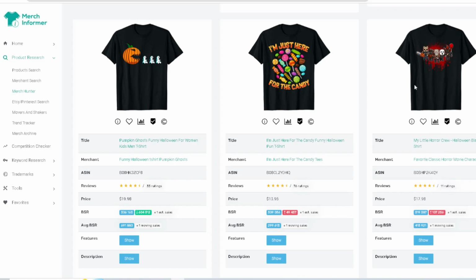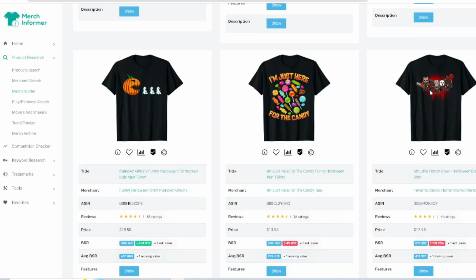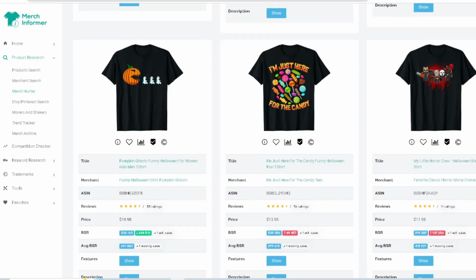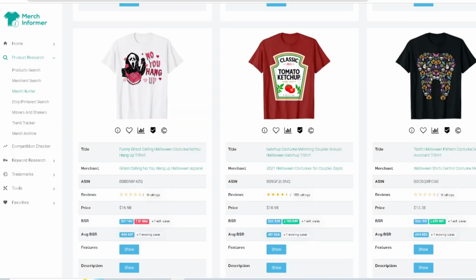My little horror crew, same thing here again. I just want to be very careful. Your favorite classic horror movie character, animals, something like this, right? They look pretty different, but you can see obviously the Jason mask that they're using right there, and they're kind of relating stuff to Freddy Krueger right there. I believe that's him, but they're turning him into animals. Same thing with this one. I wouldn't touch anything like this. We went over that one too.